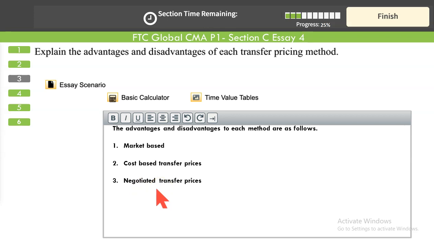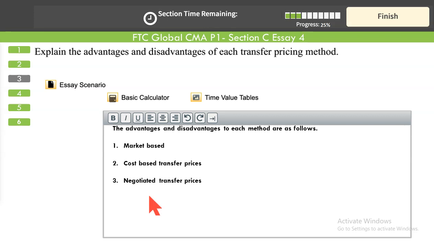Negotiated transfer pricing is also a good method of transfer pricing in which goal congruence would be enhanced. It will motivate the selling and buying department to discuss the pricing within the parameters of the organizational objectives. It results in positive motivation, but since it involves bargaining, it involves discussions, it will take time and hence it will be costly.